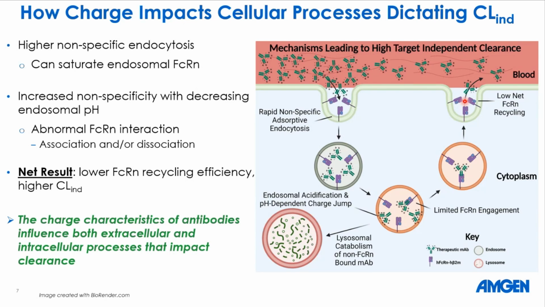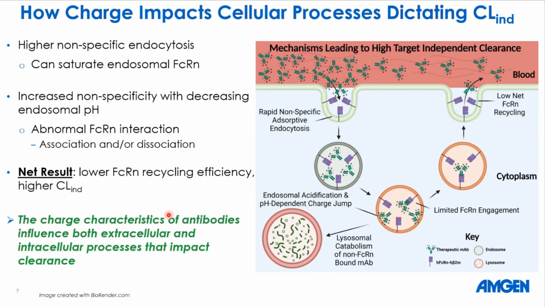With the high target independent clearance, initially there will be rapid non-specific adsorptive endocytosis, and when the molecules are internalized, there will be a pH-dependent charge jump because of endosomal acidification. As a result, there will be limited FcRn engagement and low recycling efficiency. So as a net result, there will be overall lower FcRn recycling efficiency and higher target independent clearance.